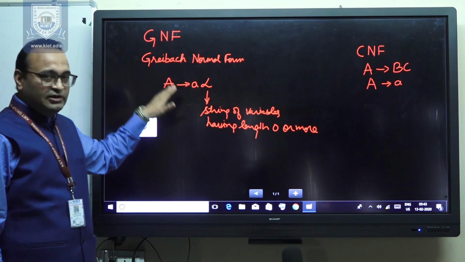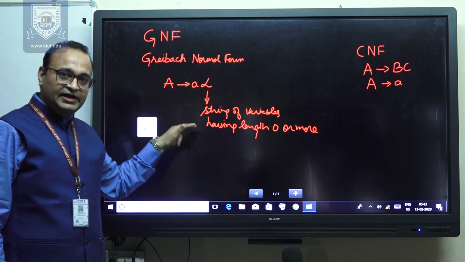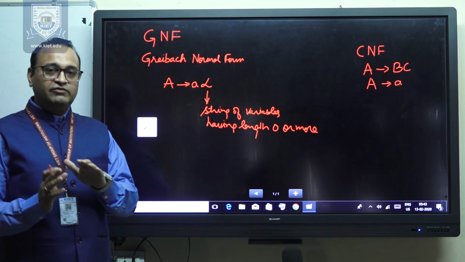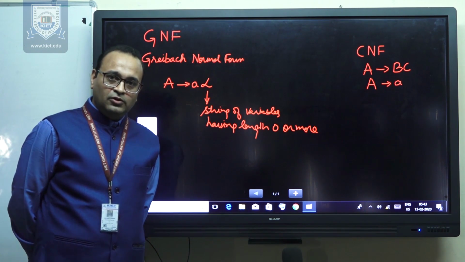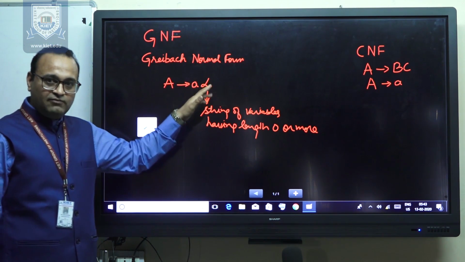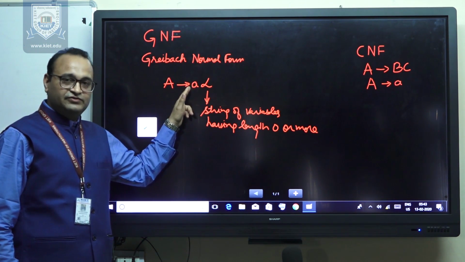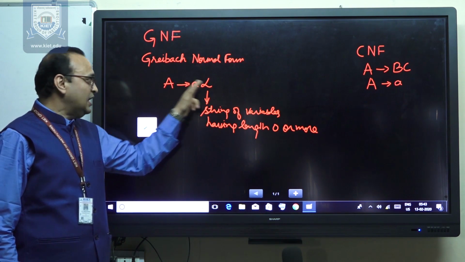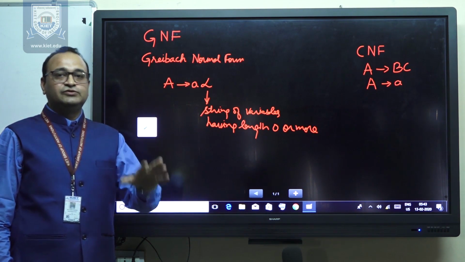So the objective of this topic is understanding Greibach normal form and conversion of context-free grammar into it. The standard form is A derives a alpha: small a is a terminal, capital A is a variable, alpha is a string of variables having length 0 or more.